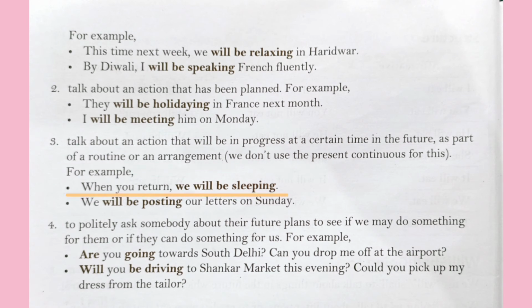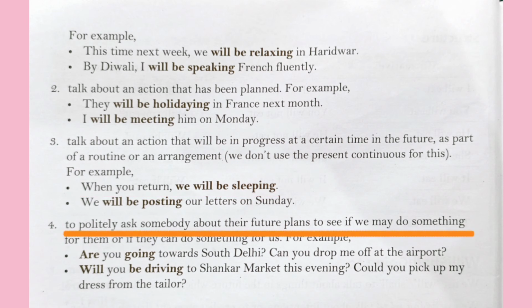For example, when you return, we will be sleeping. Here we are using future continuous tense to talk about some action that is a part of a routine that will be in progress at a certain time. That is, when the person will return at that particular time, the people will be sleeping in the future.